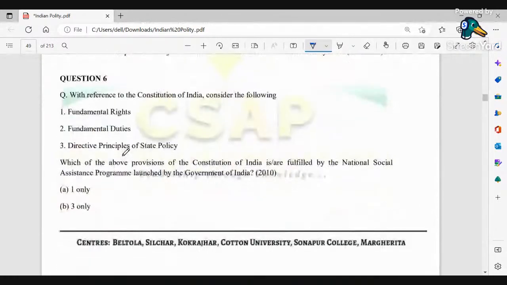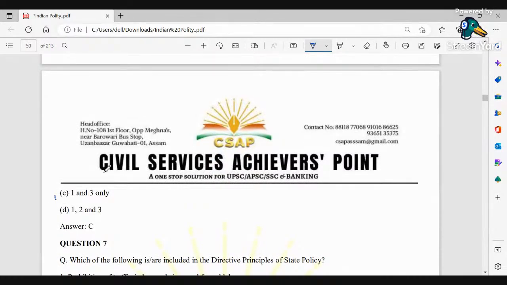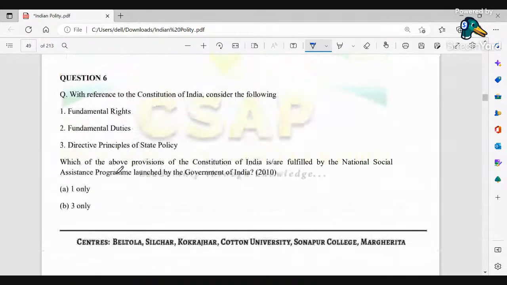Now, next आते हैं. With reference to the Constitution of India, consider the following. Okay, fundamental rights, fundamental duties, DPSPs. Okay, so यहाँ पे what will be the correct answer? It is C, that is 1 and 3. So यहाँ पे 1 and 3, that is fundamental rights and DPSPs. Okay, so are the necessities of the National Social Assistance Program which is launched by Government of India at that point of time.